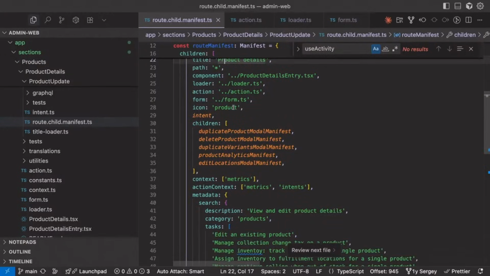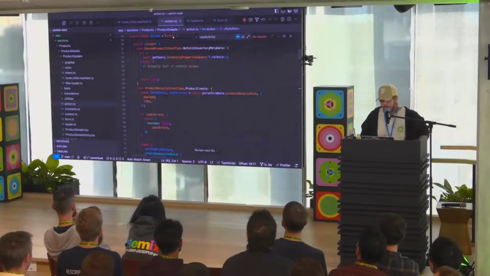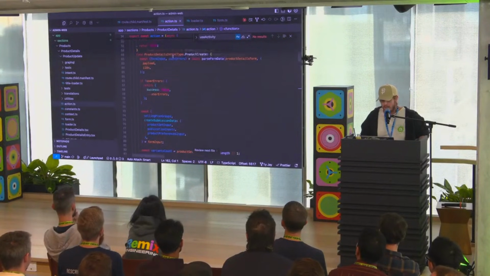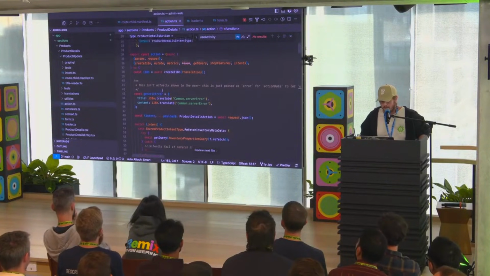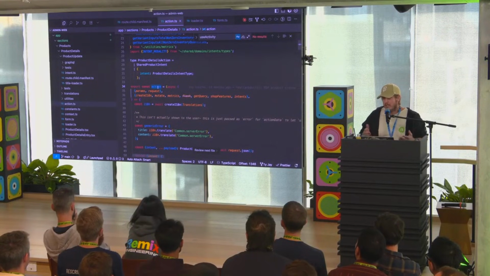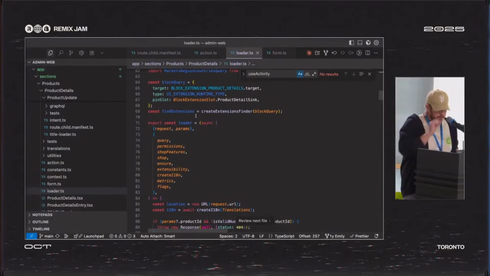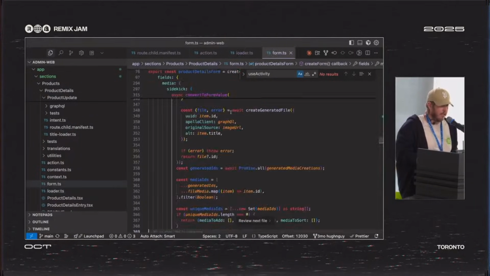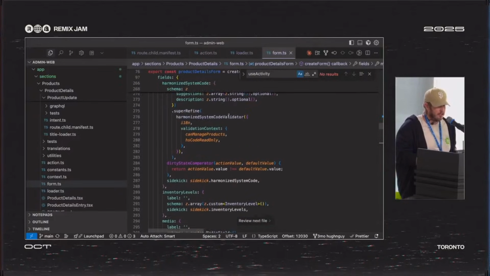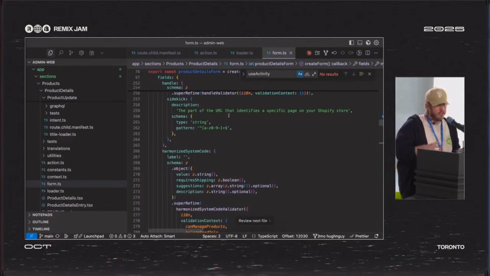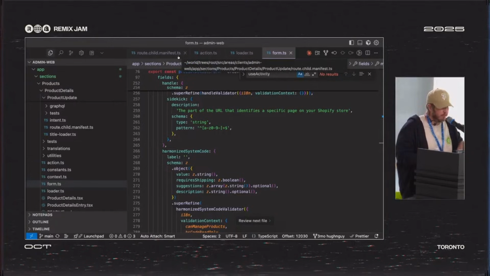So these are kind of the files, and I can take you through the action function. You can see it's just a big action that gets returned, but these can all be lazy loaded, which I'll talk about in a little bit. Same with our loaders. Just a big loader function. And then our form schema takes the dynamic loader data, so you can adjust what the form schema outputs based on what was loaded for that record, which becomes important for some things we do.